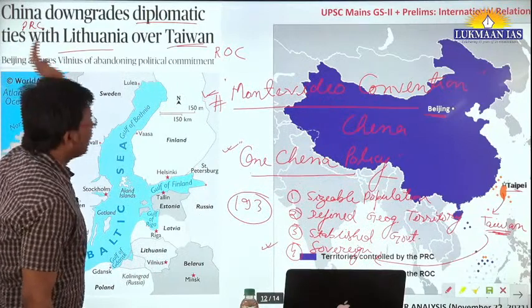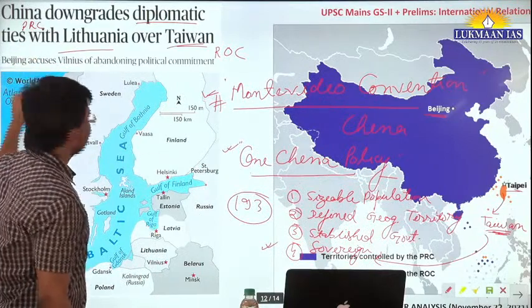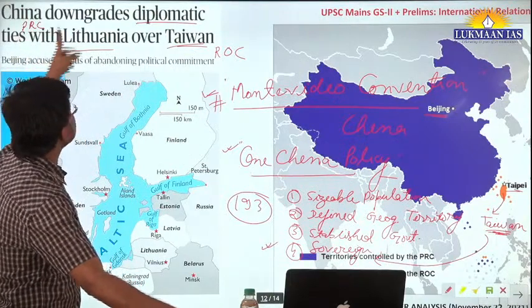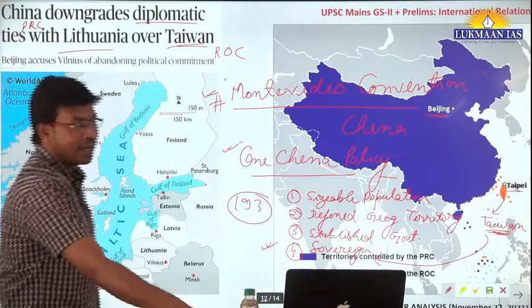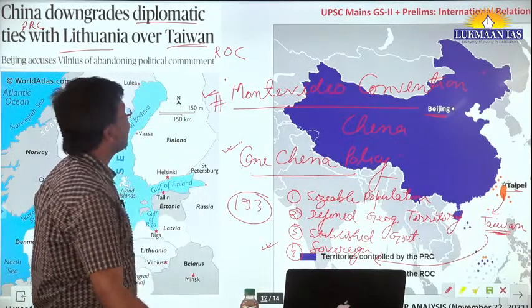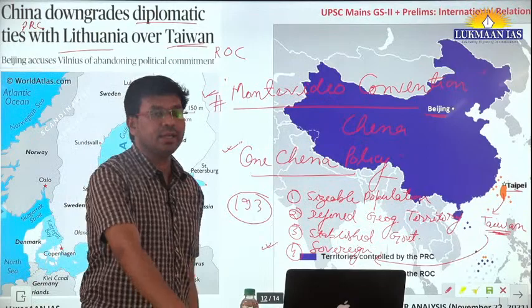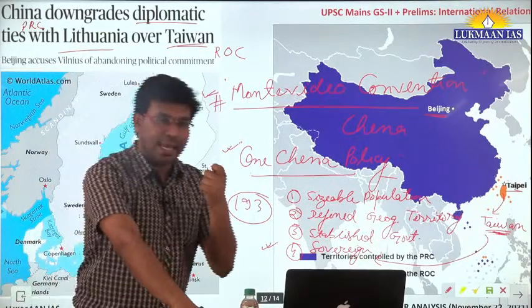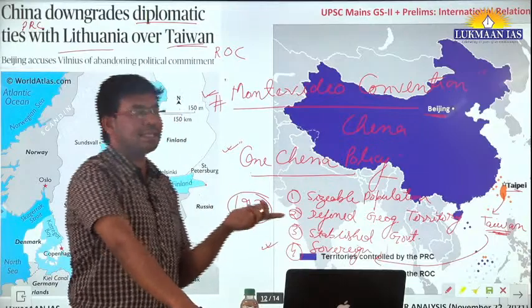So recently, what has happened? China has downgraded diplomatic ties with Lithuania. Why? Because Lithuania has established an embassy of Taiwan in its territory.